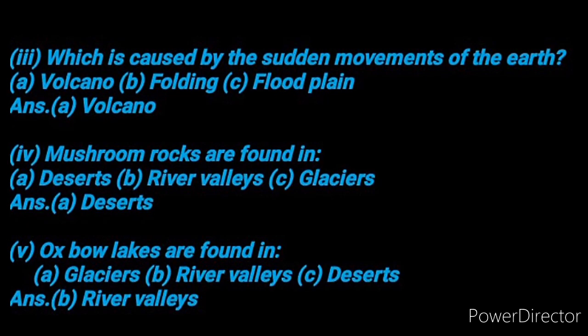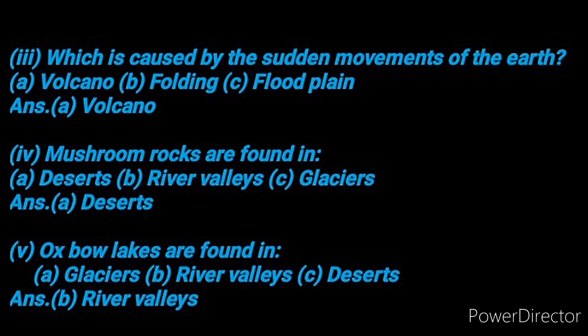See the third number, which is caused by the sudden movements of the earth. A is volcano, B is folding, and C is floodplain. Obviously you all know the answer. Here the correct answer is A, that is volcano. Volcanoes and earthquakes are major effects which we experience by the sudden movements of the earth.